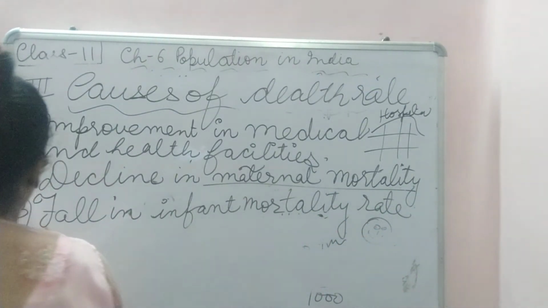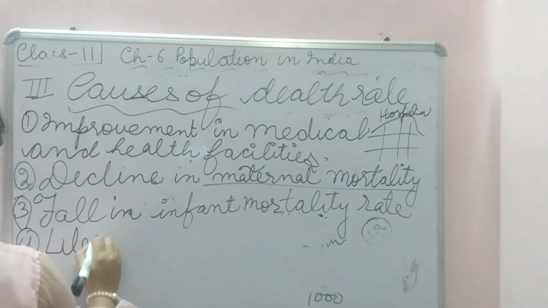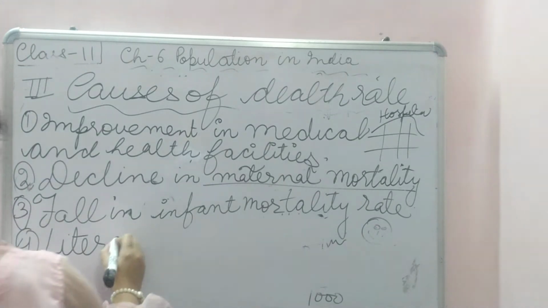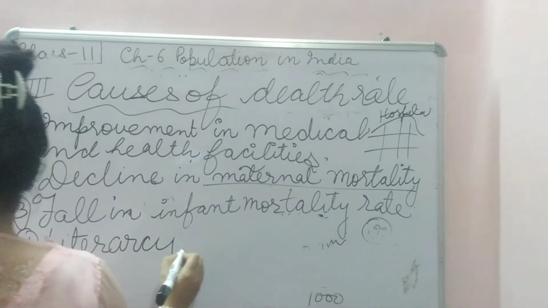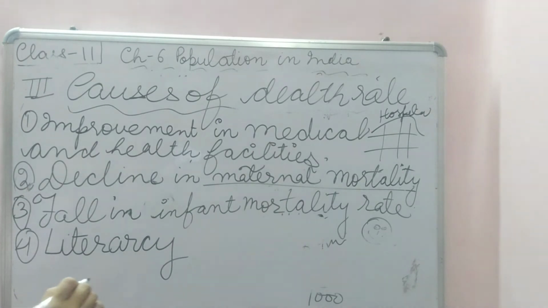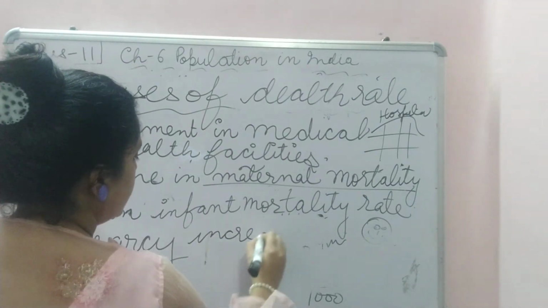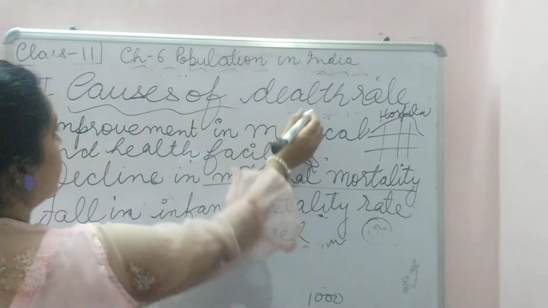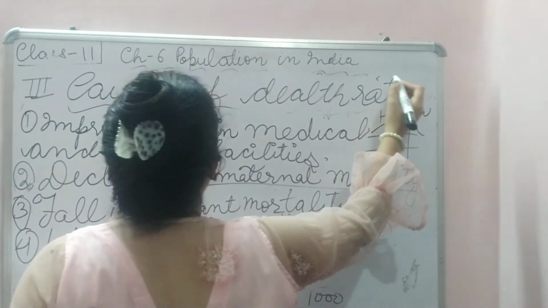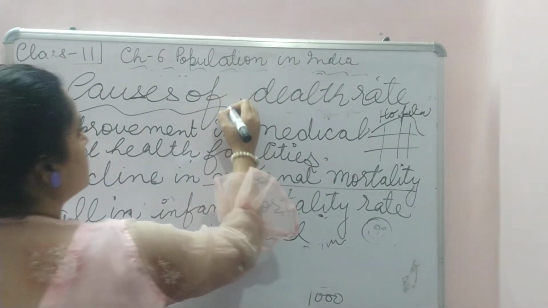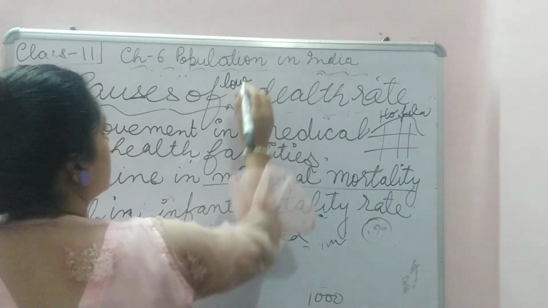So literacy played a very important role in the death rate, and hence the death rate lowered. Okay, that is the reason the death rate lowered.